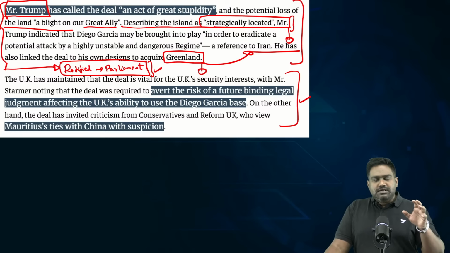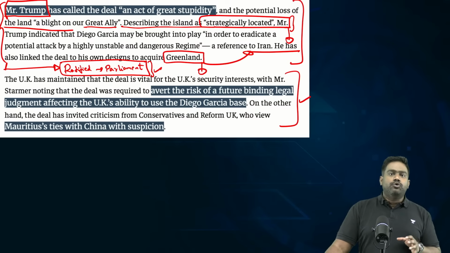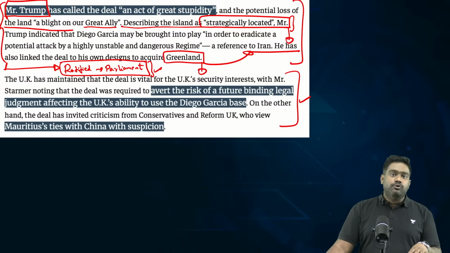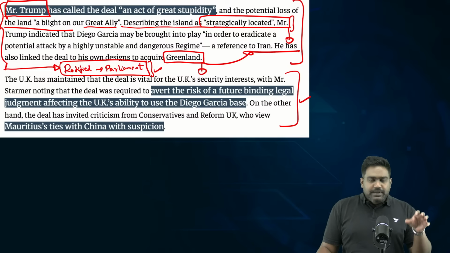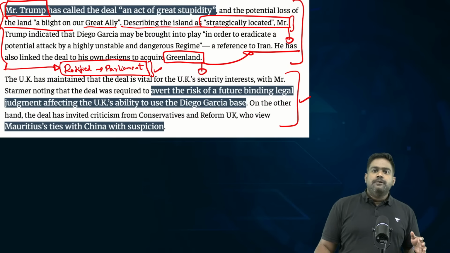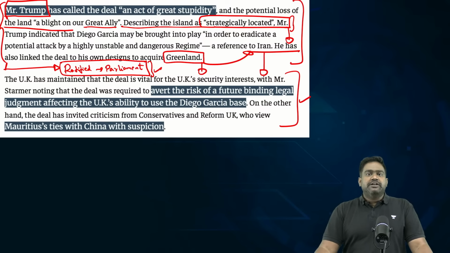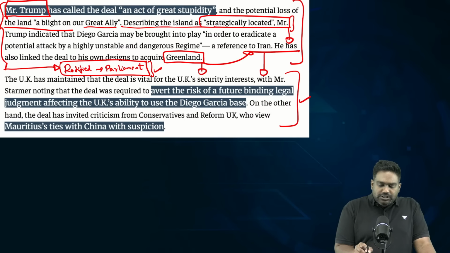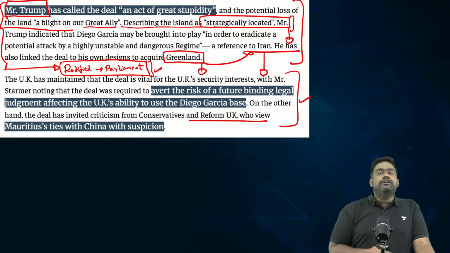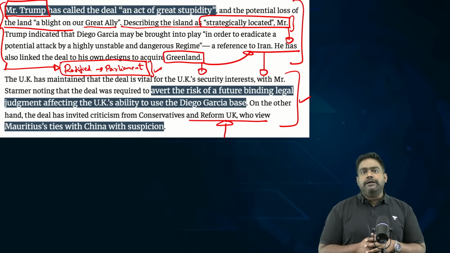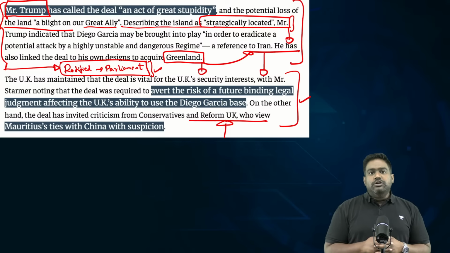See, India wants to be the primary leading power in the Indian Ocean. This is our strategic backyard. We don't want any external power poking their nose around in the Indian Ocean. Diogo Garcia has been a point of concern for India in the past, though now it helps India to counter China and keep a check on China's military deployment. India does have long-term concerns about continued British and American military presence. So, if the issue were to flare up again, it would create difficult choices for India. So that is something you need to be aware of. We need to continue to track the story as well.